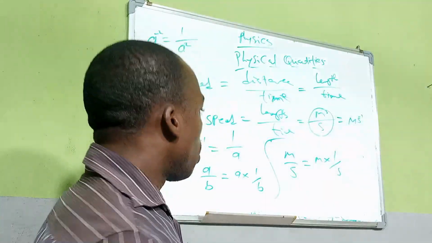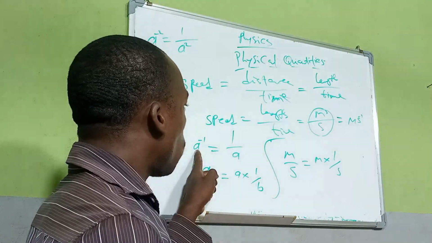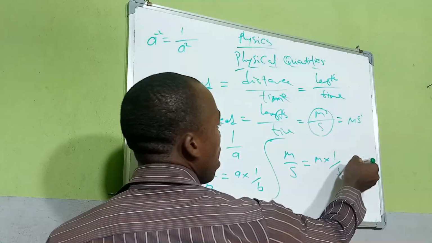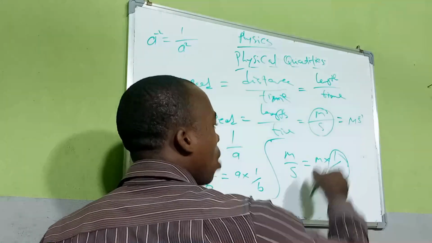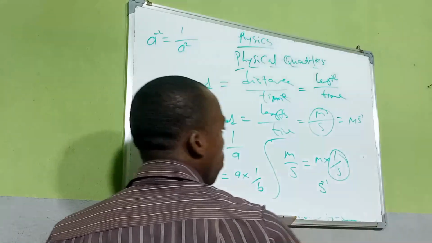Now, according to our indices, since we were told that 1 over a is equal to a raised to power minus 1, we can also say that 1 over s is the same as s raised to power minus 1. Are you seeing it?